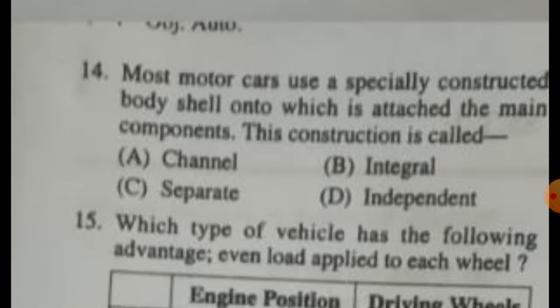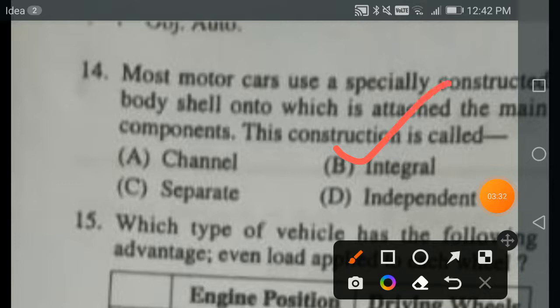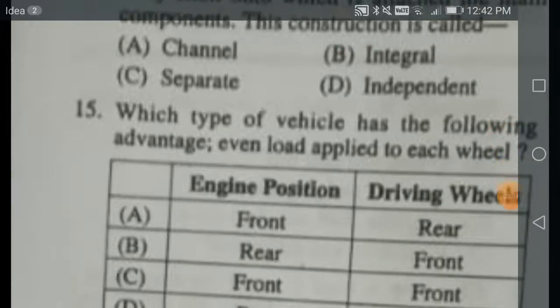Actually here, in motor cars, a specifically constructed body shell is used, onto which the main components are attached. So these are called integral because they are forming an integral part. So the correct answer is integral, neither independent nor channel nor separate.